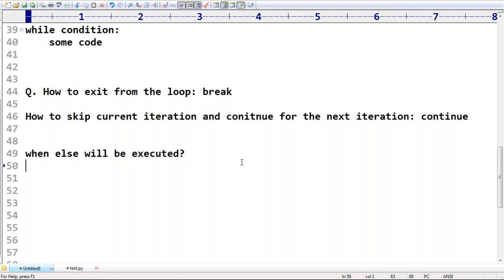If the loop runs without the break, no break statement is executed inside the loop, sir. The loop completed normally, then only the else part is going to be executed, right? Okay, that's all. These are various things related to the loops concept, right?